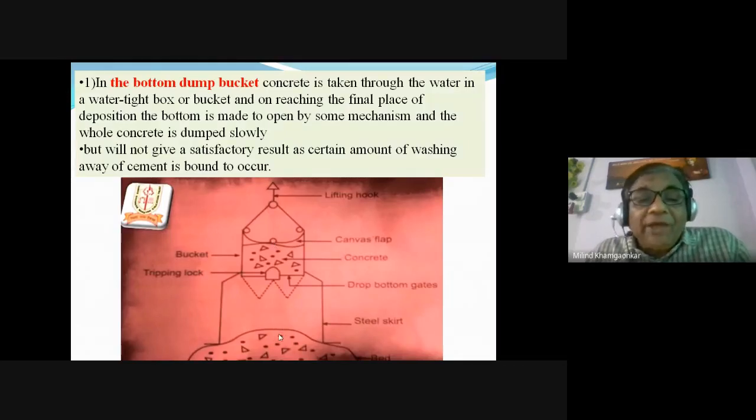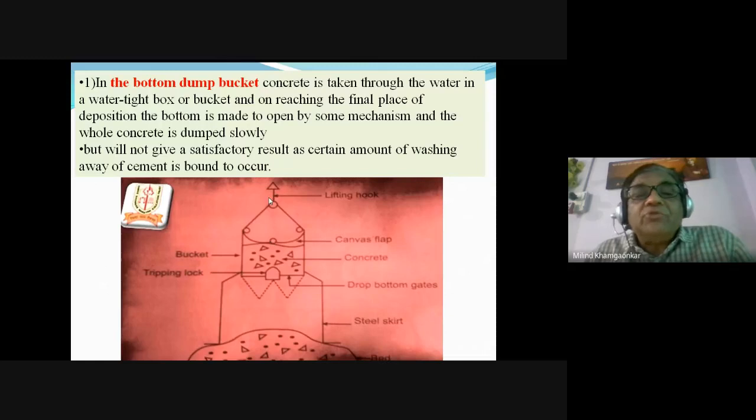Naturally, when we place the concrete below the water, before placing the concrete, we provide or construct the formwork. In this formwork, we place the concrete. Maybe formwork with reinforcement, definitely, or maybe formwork without reinforcement. After placing the concrete, after opening these buckets, naturally the bucket gets empty.